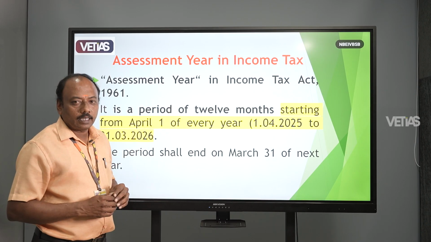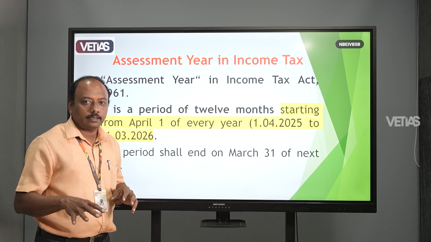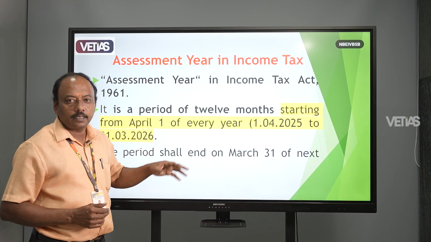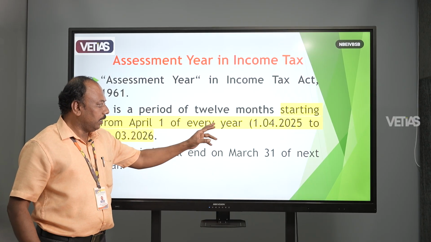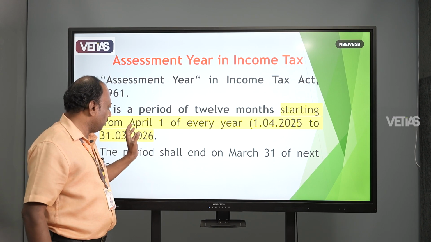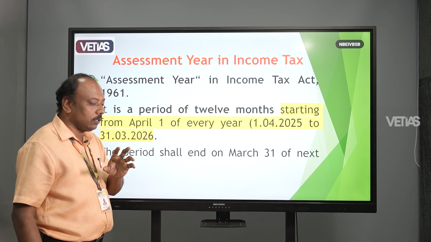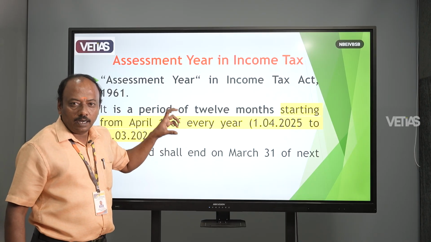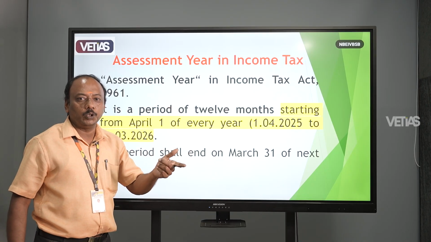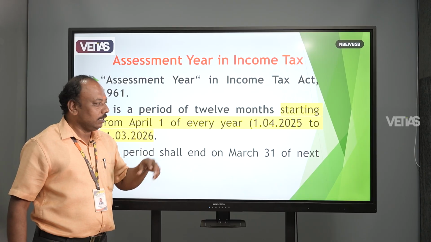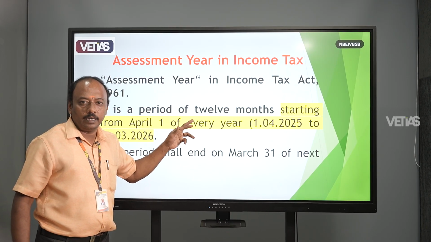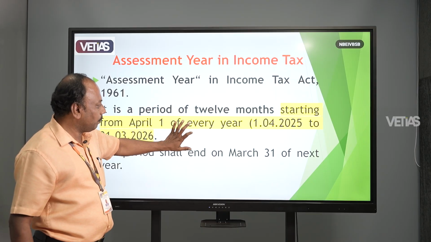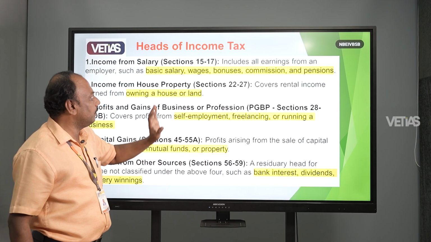At the same time, the current year is the assessment year. How do we calculate the tax in the assessment year? The period from 1/4/25 to 31/3/26 is the assessment year. In this period, the individual's tax is calculated based on the previous year's income earnings. It is a 12-month period, from 1 April to 31st March, every year.